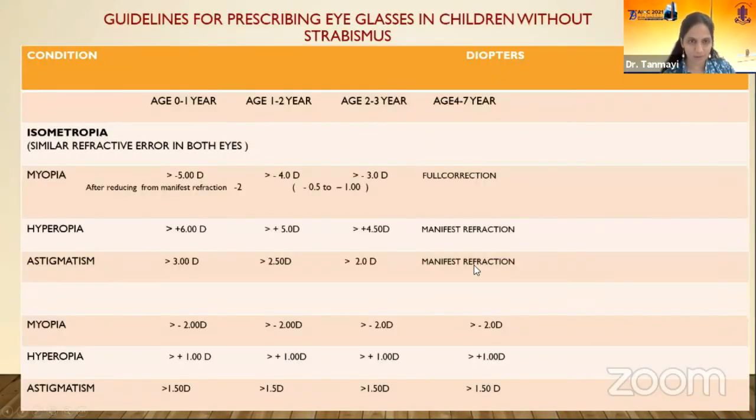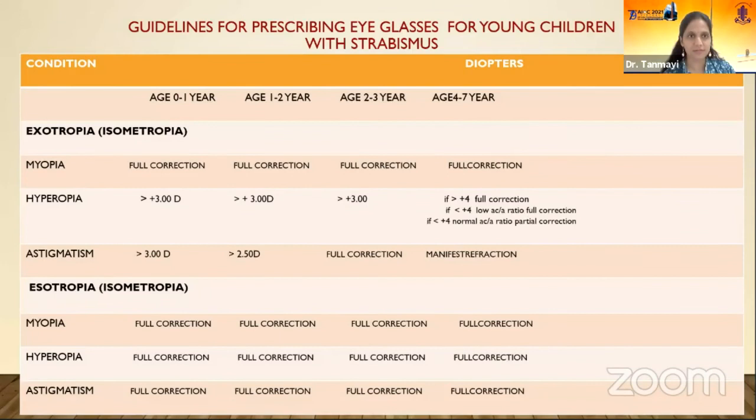Based on your objective retinoscopy findings, even if the child is not cooperative, we can use these guidelines and prescribe glasses. This is for children without strabismus, depending on their age group. And these guidelines are for children with strabismus. These are based on the American Academy of Ophthalmology guidelines. They are easily available online.